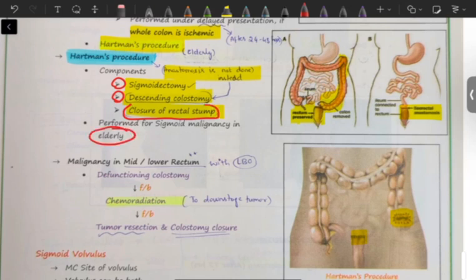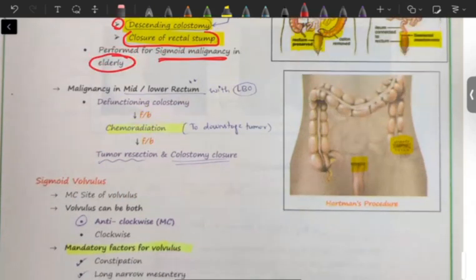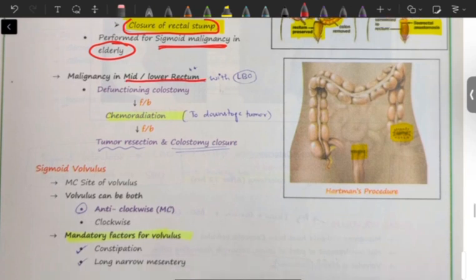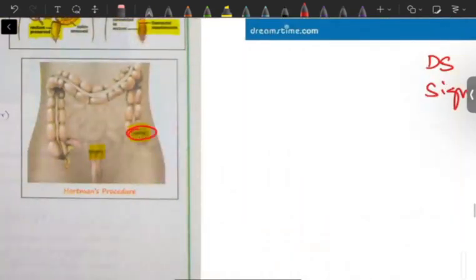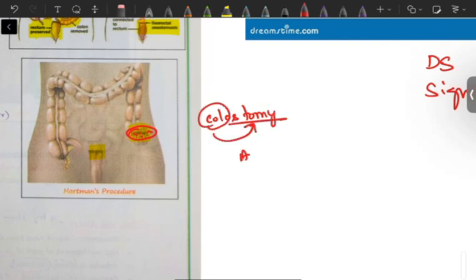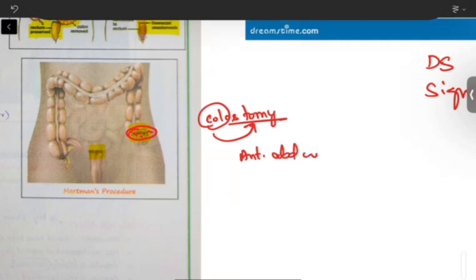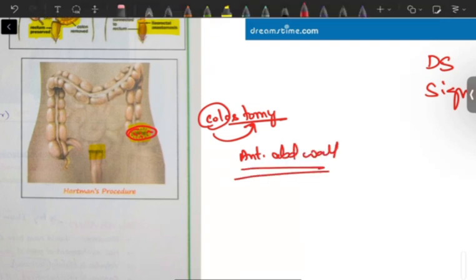Usually this will be done in case of elderly where there is sigmoid malignancy. If there is malignancy in the mid or lower part of the rectum, then defunctioning colostomy is followed by chemoradiation, and then tumor resection and colostomy closure will be done. Whatever I said, bringing the colon out and stitching the colon to the anterior abdominal wall, this procedure is called colostomy. Stoma means opening, the colon is opening in the anterior abdominal wall.